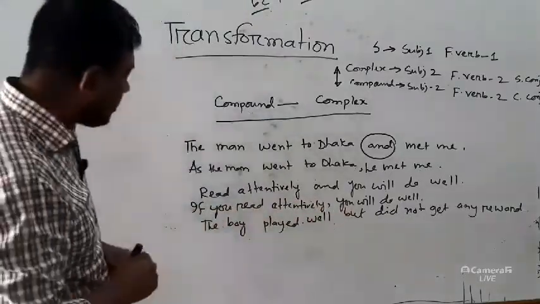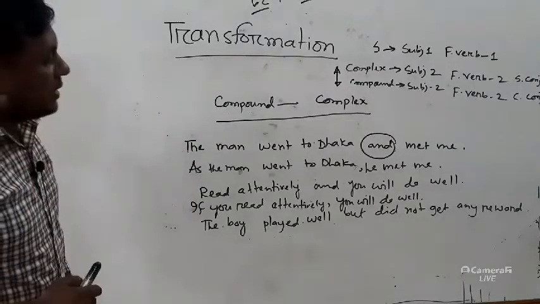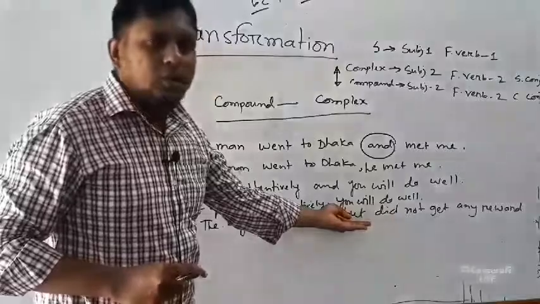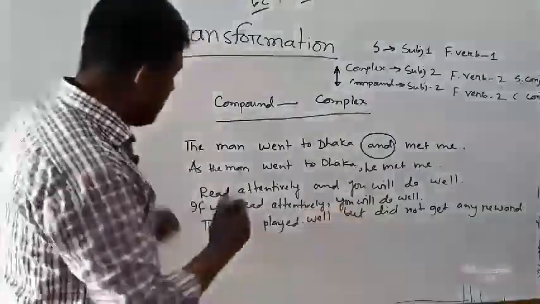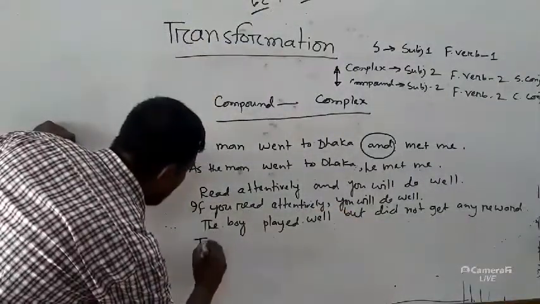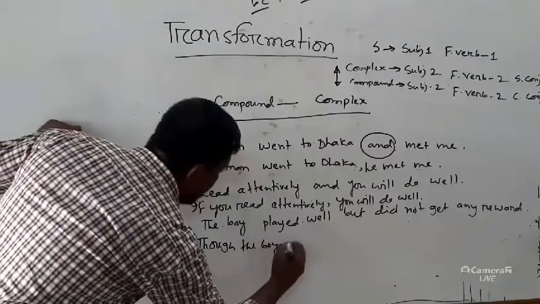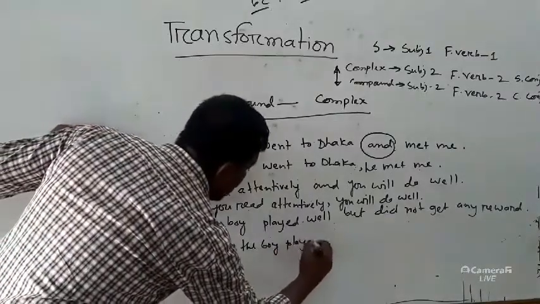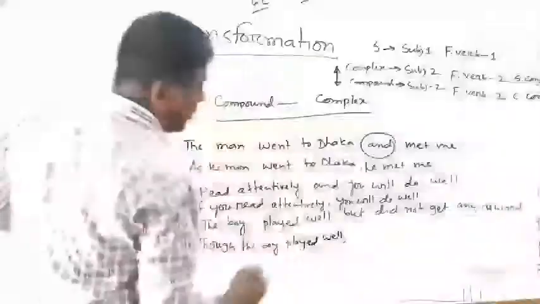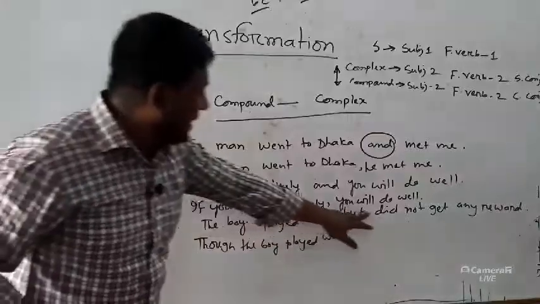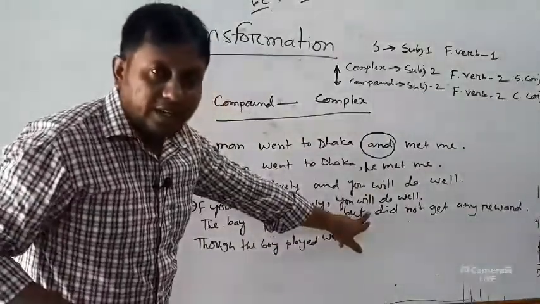Okay, last one. The boy played well but did not get any reward. You know it very well. For but, you will use though as the subordinating conjunction. Though the boy played well, comma, here you can see the subject is unexpressed or hidden.